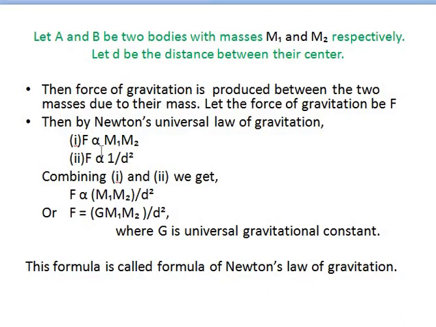So combining these two relations, we get F varies m1 m2 whole divided by d square, and now this sign of variation is changed to equality by multiplying this quantity by capital G, where G is the universal gravitational constant. This formula is called the formula of Newton's law of gravitation, and this is the most important formula to calculate gravitation.